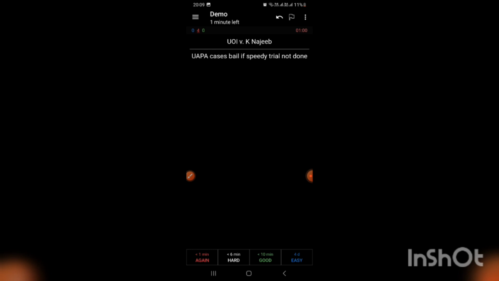Once you click on the other options like hard, good, based on the amount of time they'll come back again randomly, and you will have another chance to memorize them, to check whether you remember the answer now or not. If you use this app on a regular basis, you will be able to memorize everything very easily, whether it is section, article, amendment, case law, etc. But one thing to note is that do not use 4-day easy if you have an exam tomorrow. Use it if you are doing it long term.